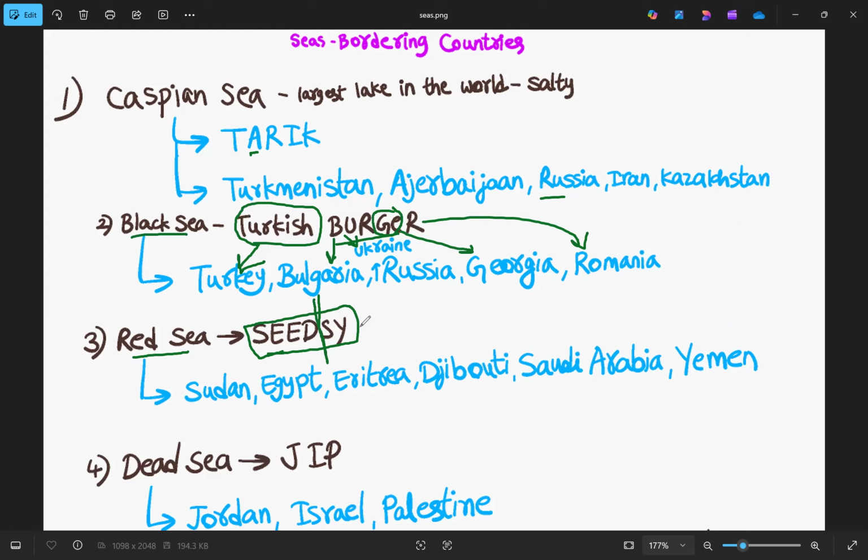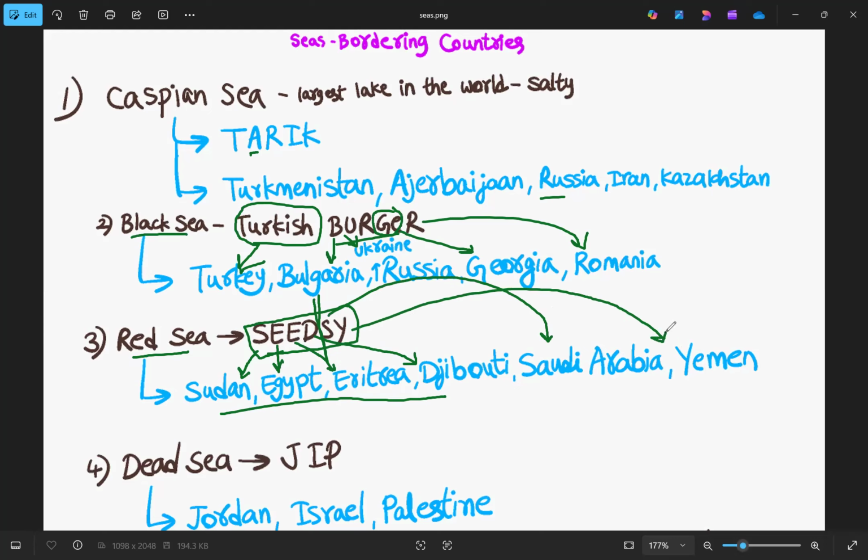In that SEED SEA, the first S is for Sudan. So Sudan is in Africa. S for Sudan, E for Egypt, then E for Eritrea, and D for Djibouti. So these are the 4 countries that are part of the African continent. And then we have 2 more countries, SY. S is for Saudi Arabia, and then Y for Yemen.